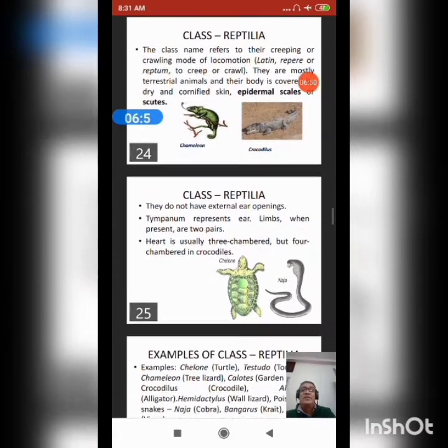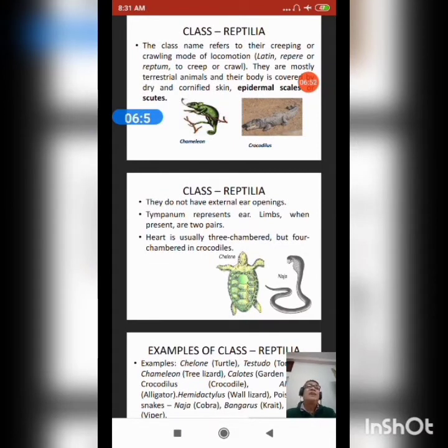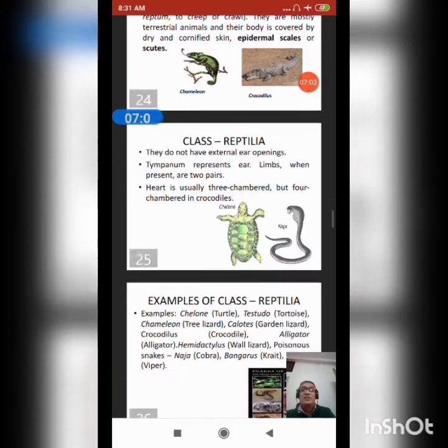So they do not have an external ear opening. Tympanum represents the ear. Limbs, when present, are of two pairs. Heart is usually three-chambered but four-chambered in crocodiles.